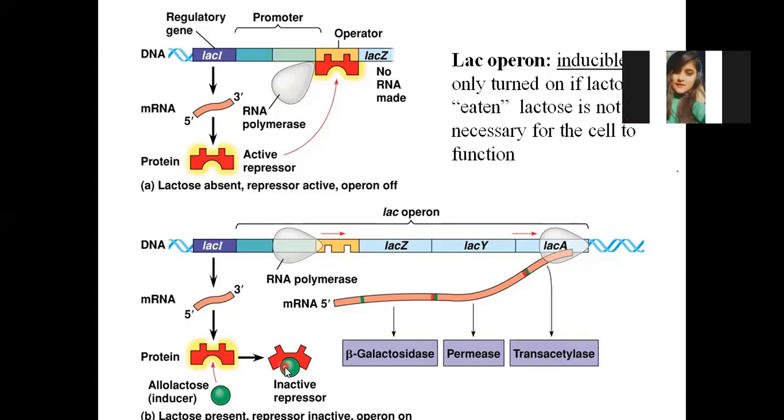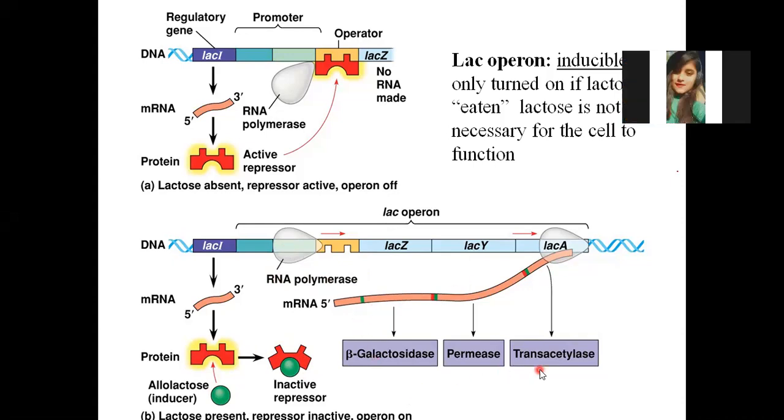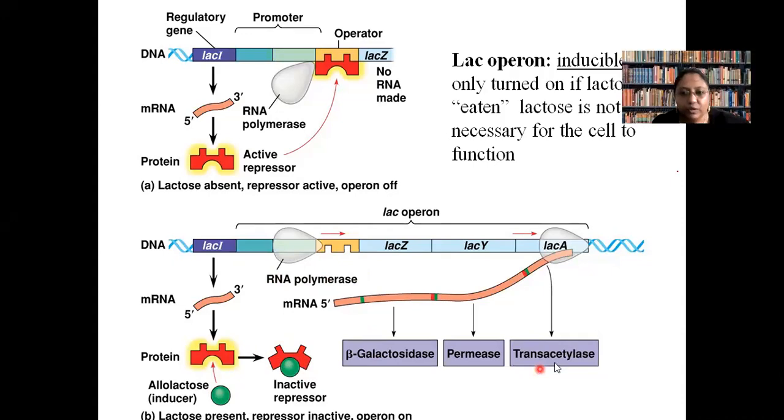But you missed too many steps. Then repressor cannot bind to operator. So RNA polymerase can bind to promoter. Messenger RNA will be produced, protein will be produced, and character will be expressed. Is it clear? Okay.